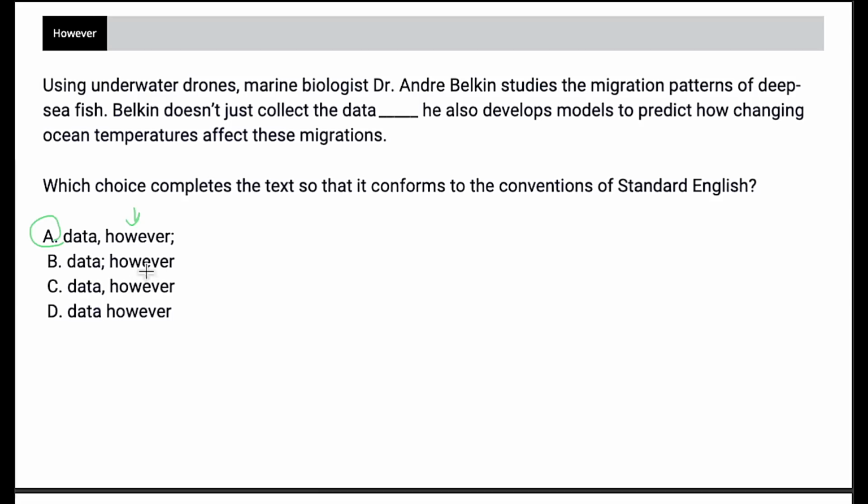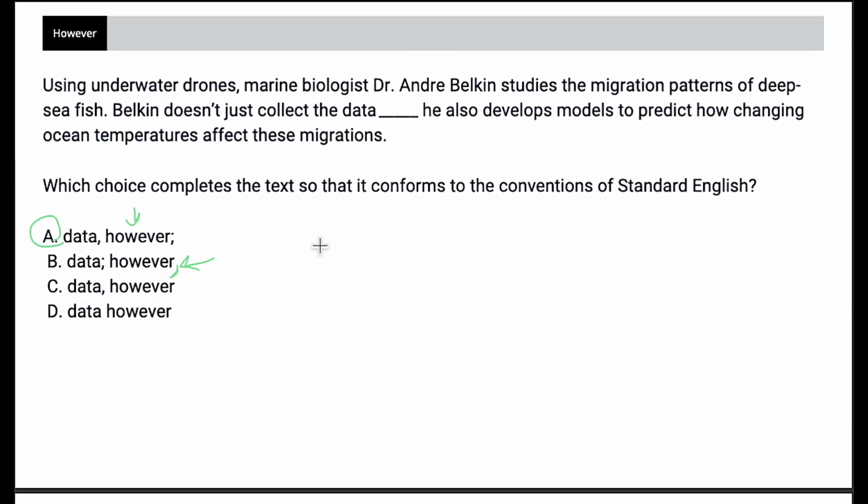The other possible tempting answer might be choice B, but choice B has a couple of issues with it. First of all, if we're starting a new independent clause, because a semicolon acts like a period, by the way, we need a comma after "however," remember? So that's an issue.